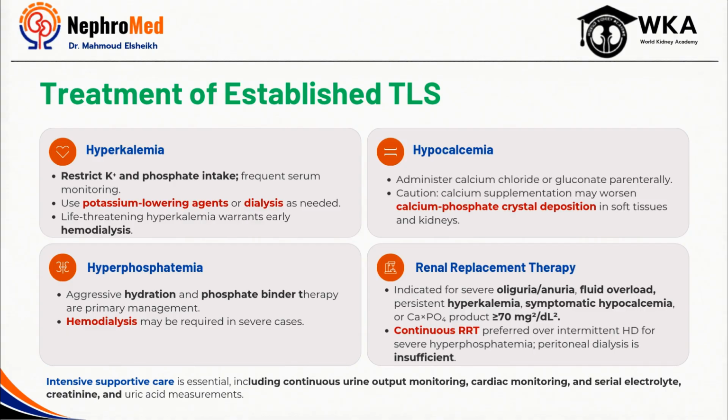From a nephrology standpoint, the most important decision is recognizing when renal replacement therapy is needed. Indications include refractory hyperkalemia, severe hyperphosphatemia, symptomatic hypocalcemia, worsening acute kidney injury, significant volume overload, or persistent oligoanuria. One important point is that dialysis in TLS is often initiated because of uncontrolled phosphate burden as much as potassium. In patients with ongoing metabolic generation, continuous modalities may provide more sustained control and reduce rebound abnormalities.